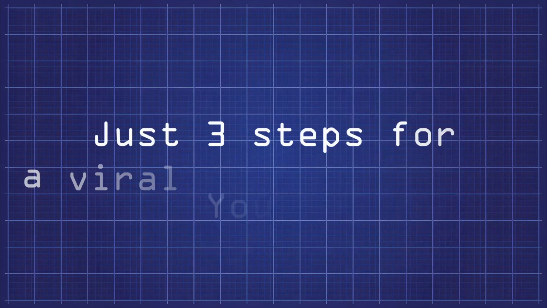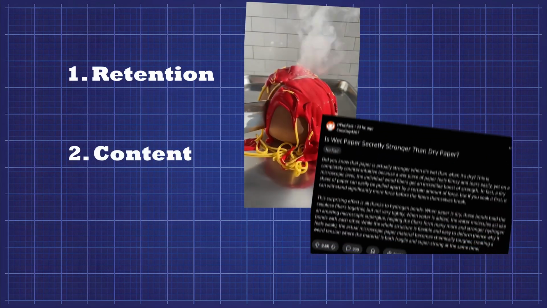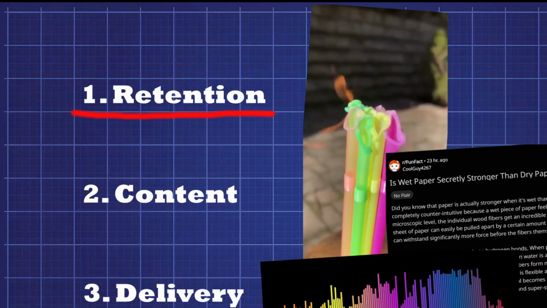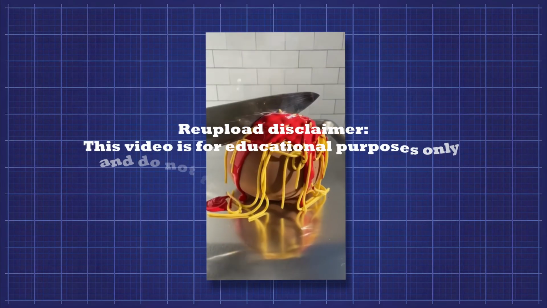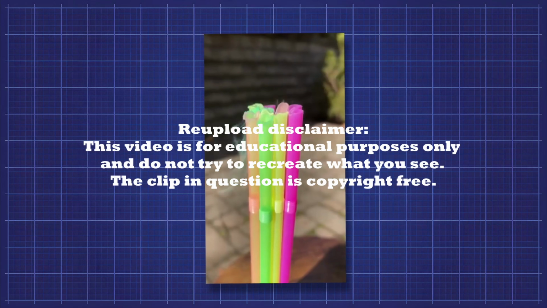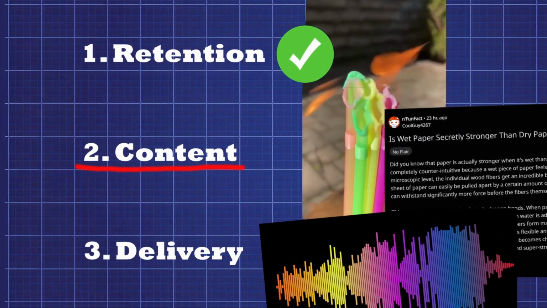A standard viral short is just 3 variables stacked on top of each other. 1. Retention, usually satisfying brain rot footage. 2. The content, a Reddit story or a fact. And 3. The delivery, a text-to-speech voiceover. Step 1 was the easy part. I downloaded a folder full of copyright-free satisfying footage, sand cutting, slime, hydraulic presses, and their garbage, and scripted a quick crop to force into vertical mobile format. Brain rot, done. Next, I needed the actual Reddit post.